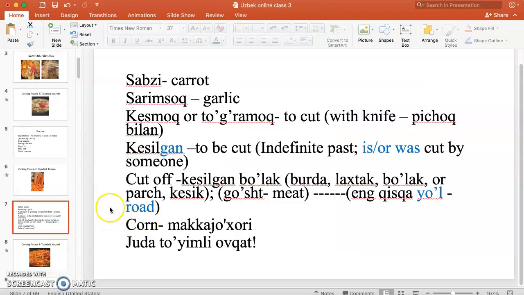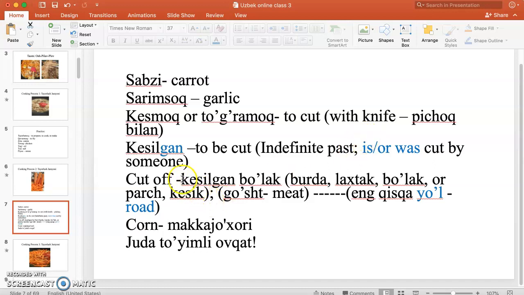Juda ham yaxshi. Keling biz sizlar bilan yana bir bor so'zlarni qaytaramiz. Sabzi, carrot. Sarimsoq, garlic. Kesmoq or to'g'ramoq means to cut. Usually we refer to knife, okay? But if you want to, for example, cut with scissors, it would be qirqmoq. Kesilgan, here, to be cut, indefinite past, for example, is or was cut by someone, right? It's a passive, but also kesilgan could be referred to the past tense as well.